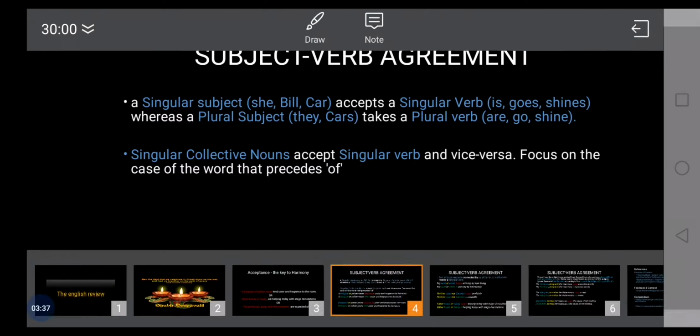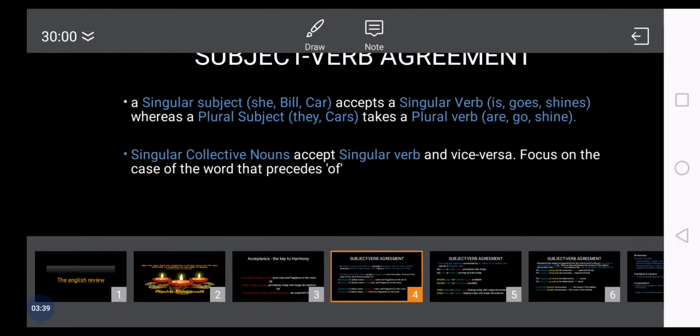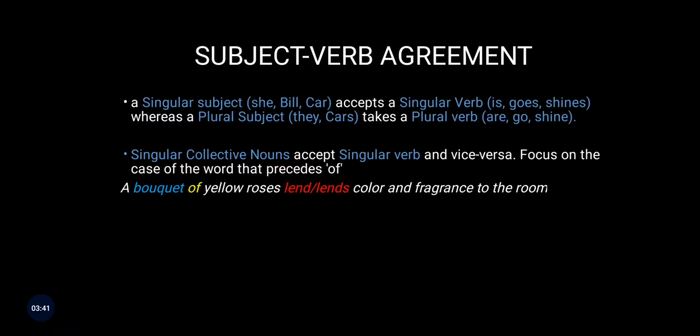So let's see an example. A bouquet of yellow roses lends, we have to check which of these is the right form of the verb, color and fragrance to the room. Now here you see the collective noun is bouquet, because it is a collection of yellow roses and that is known as a bouquet. So here bouquet is a singular collective noun.